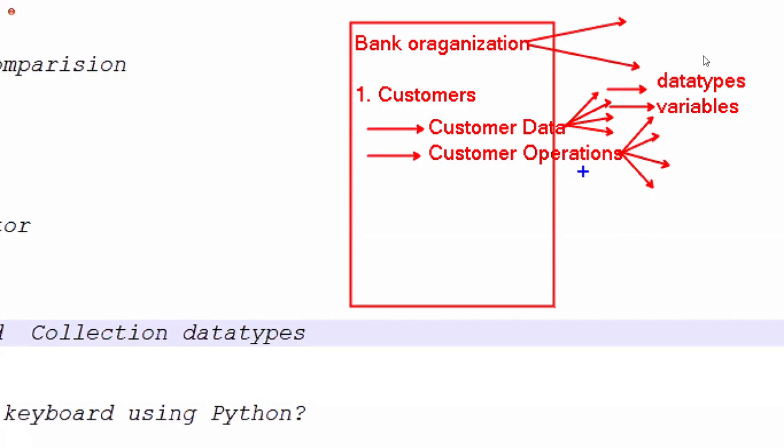I said, for example, a customer can deposit money, withdraw money, check the balance inquiry, like that.